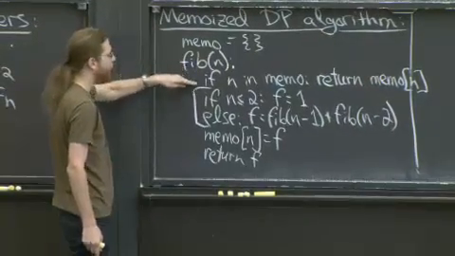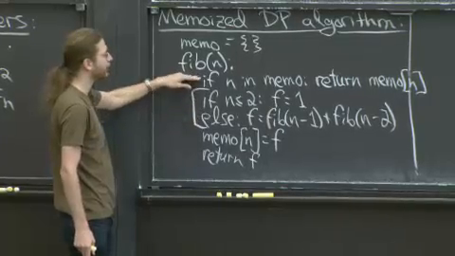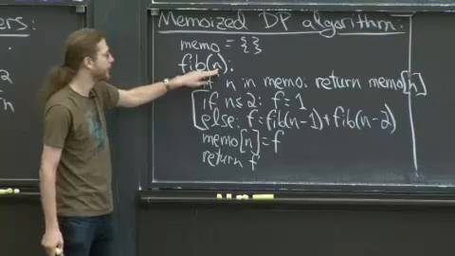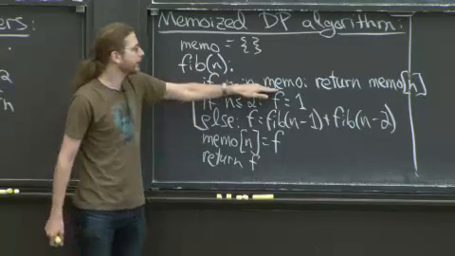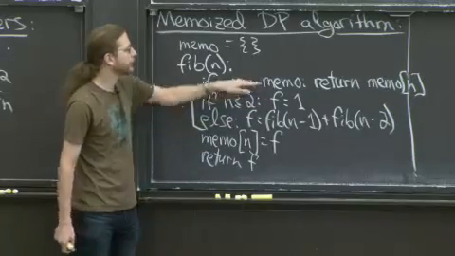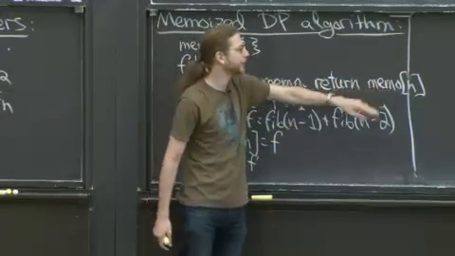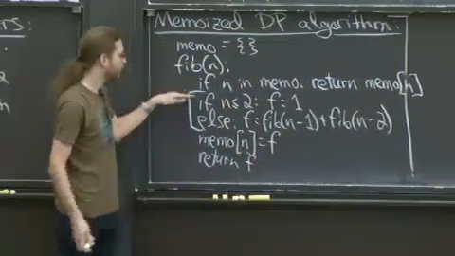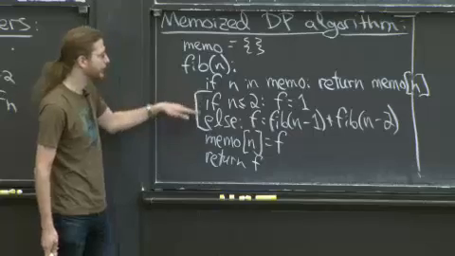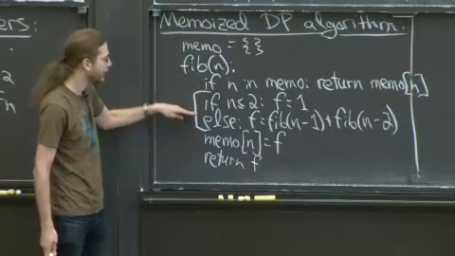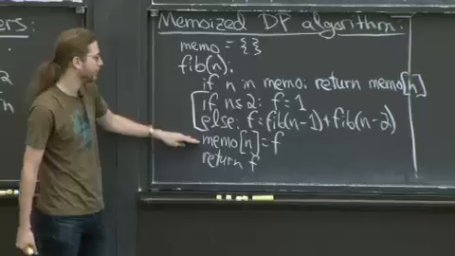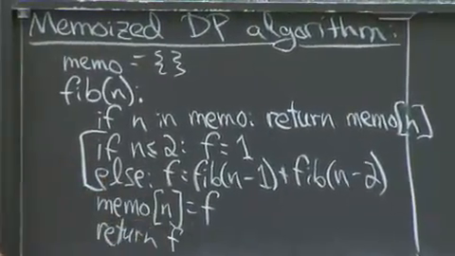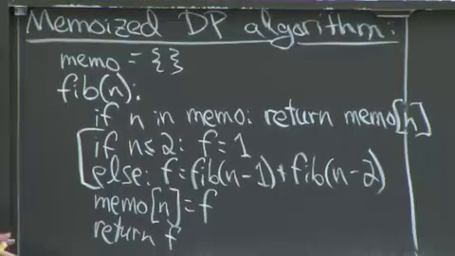And before we actually do the computation, we check whether this version of the Fibonacci problem, computing f of n, is already in our dictionary. So if that key is already in the dictionary, we return the corresponding value. And once we've computed the nth Fibonacci number, if this didn't apply, then we store it in the memo table. So we say, if you ever need to compute f of n again, here it is. And then we return that value.